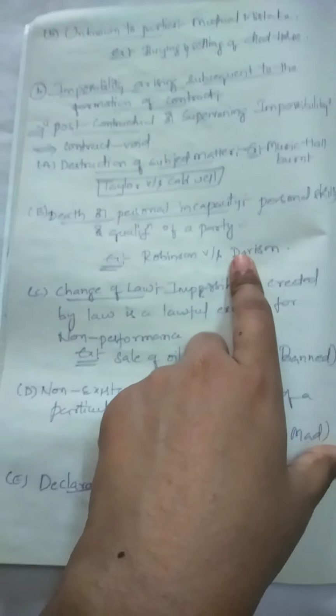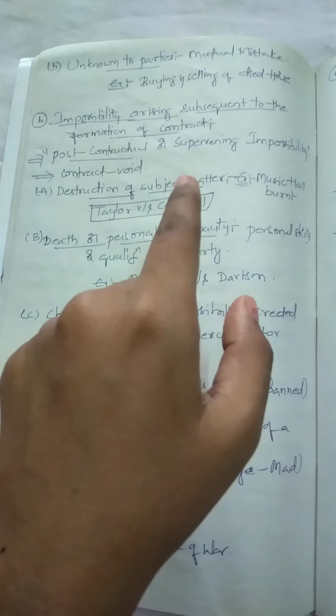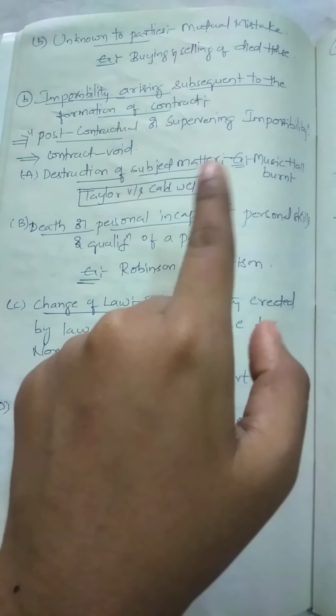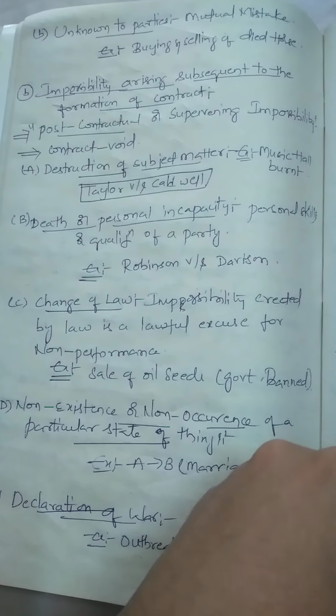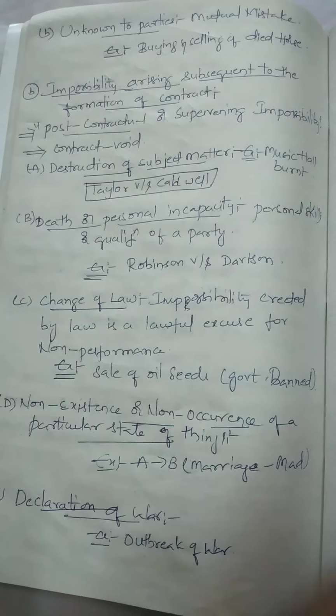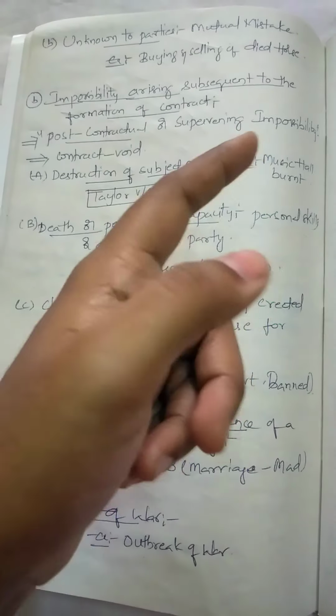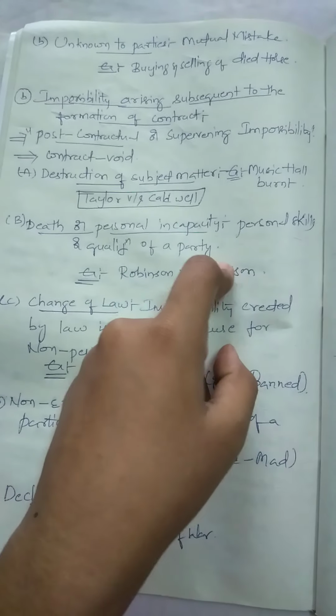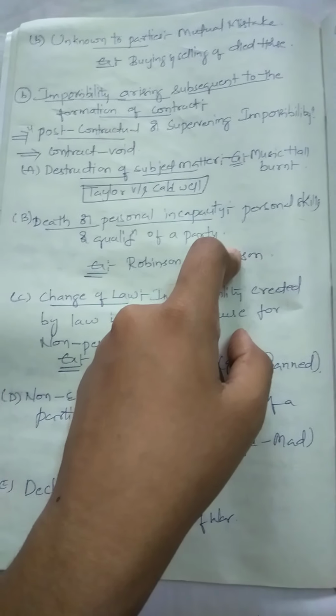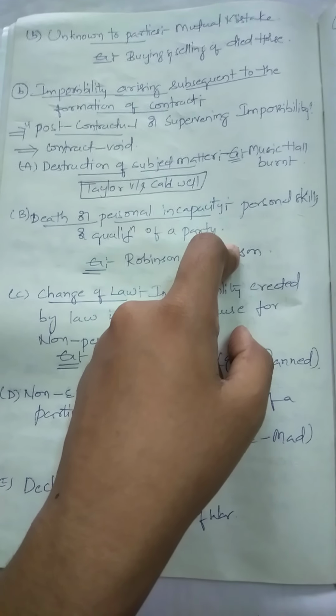But another type is impossibility arising subsequent to the formation of the contract. Subsequent means after the formation of the contract; if the impossibility arises then, it is also discharged by impossibility. That is also called post contractual impossibility.